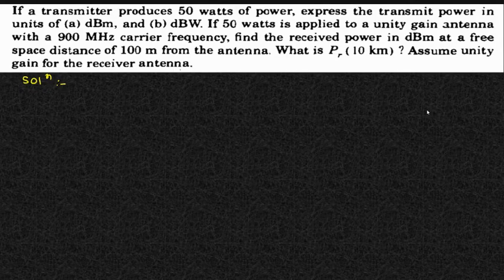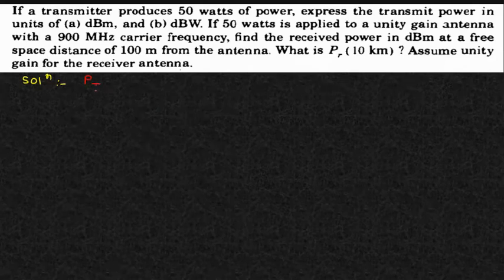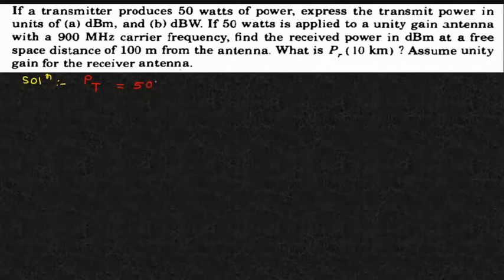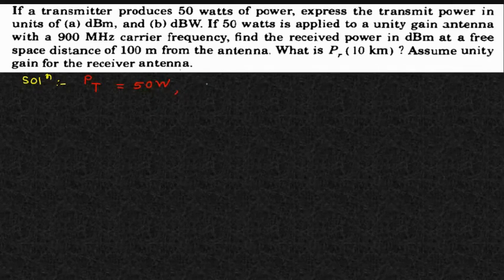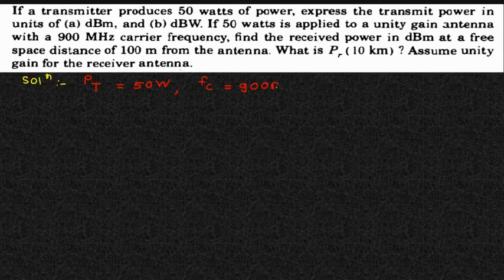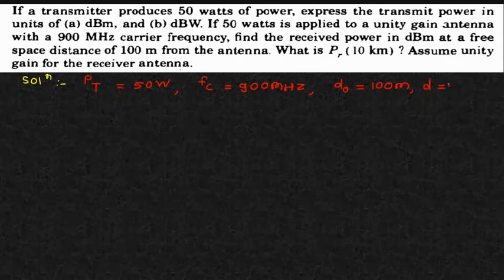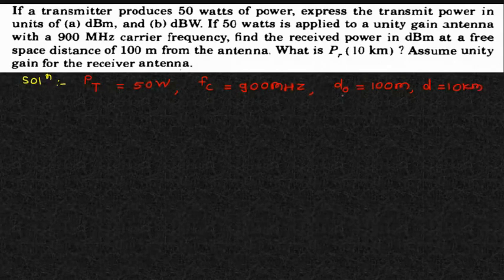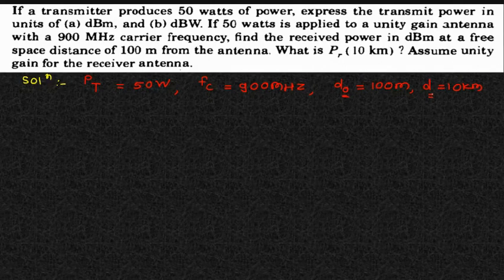So here I'll just enlist what is given. The first thing given is the transmitted power, so PT is equal to 50 watts. The second thing given is the carrier frequency, which is 900 megahertz. Third thing, they have asked us to calculate for 100 meters, so I'll say D0 is 100 meters and another distance is 10 kilometers, because they have asked us to calculate the power here taking this as the reference.